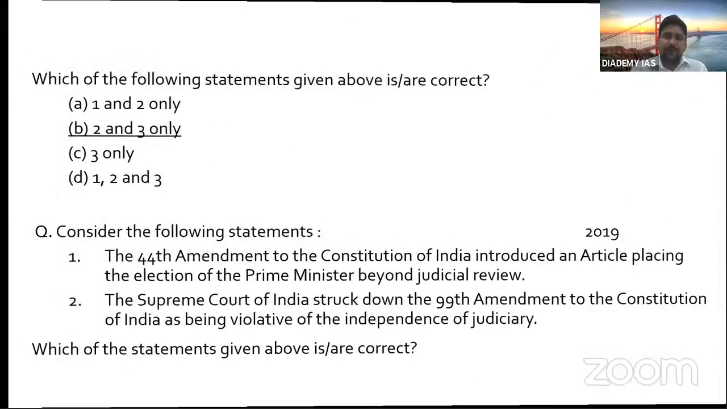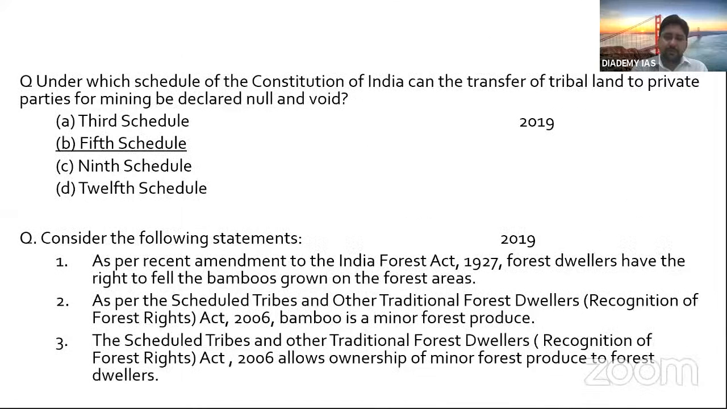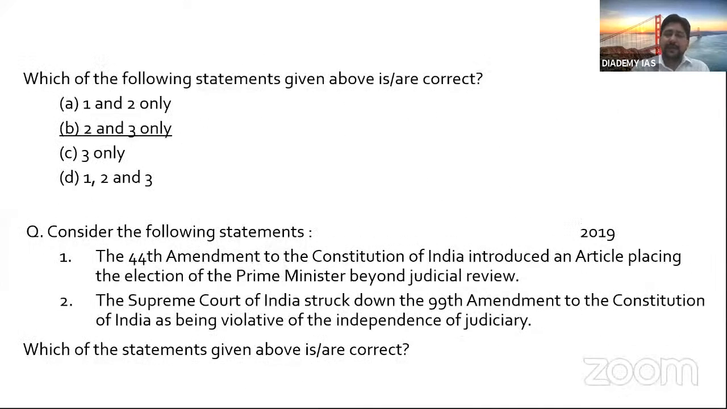So if you see this option, 1 is wrong, right? And bamboo is minor forest produce. Earlier bamboo was declared major forest produce, but after the amendment it became minor, right? And this 3rd option was correct. So 2-3 will be the correct answer.